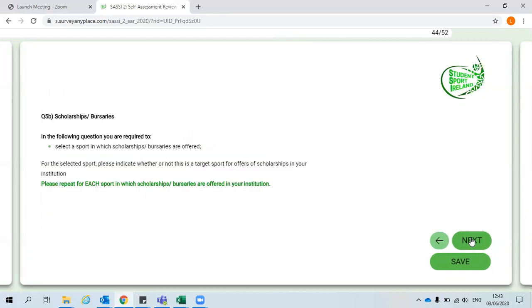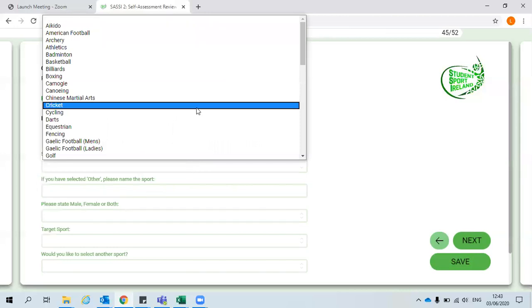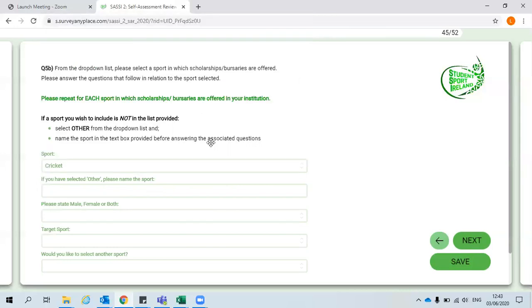In question 5B, you are required to select a sport in which sports scholarships or bursaries are offered and answer associated questions. You must repeat this for each sport in which sports scholarships or bursaries are offered in your institution. As before, select your sport from the drop-down menu. If the sport is not included, select Other and enter the sport in the text box provided.